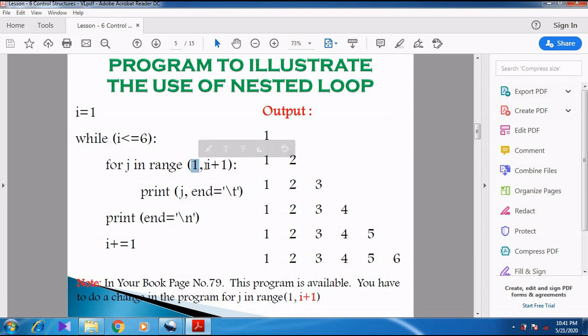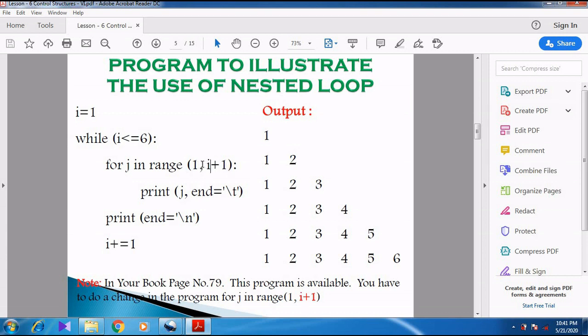What is the stop value? i plus 1. Why have I given i plus 1? The i value is already 1. If I give i alone, then the condition will be false. So I should take i plus 1, because the stop value is always reduced by 1. Automatically i plus 1 becomes 2. So it starts from 1 and ends at 2.